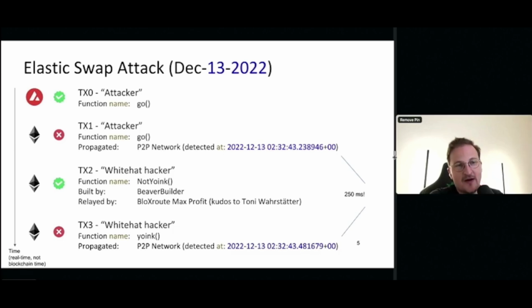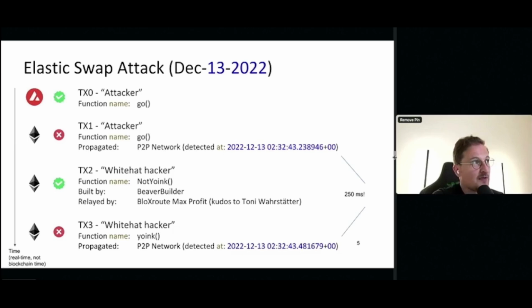I'm sure many of you already understand the implication here, but it appears that TX2 was a front runner, right? It observed transaction 1 that propagated on the peer-to-peer network, and TX2 and TX3 are front-running transactions that attempt to front-run transaction 1. On Avalanche, there was no front runner, right?